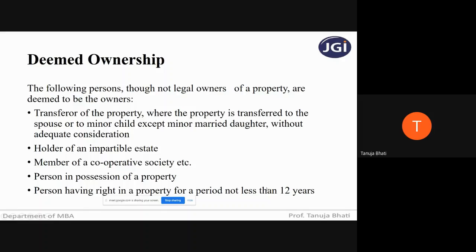Persons having right in a property for a period not less than 12 years. If any person is having a right in a property for more than 12 years, he will be deemed to be the owner of the property unless it is transferred with adequate consideration. So all these are the situations where the deemed ownership concept will apply. Though they are not the legal owners, yet they will be deemed to be the owners of the property.